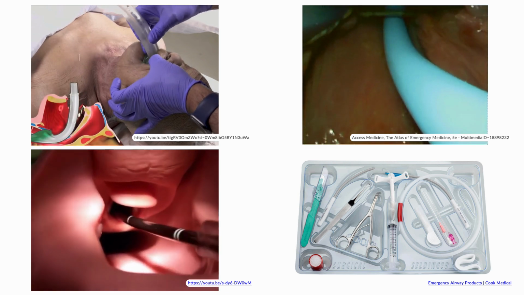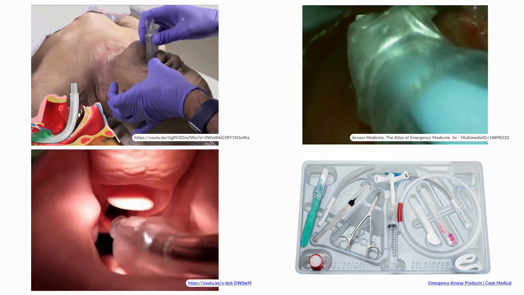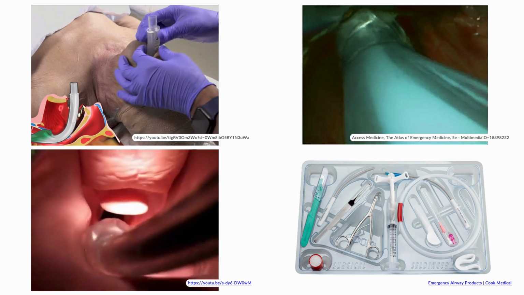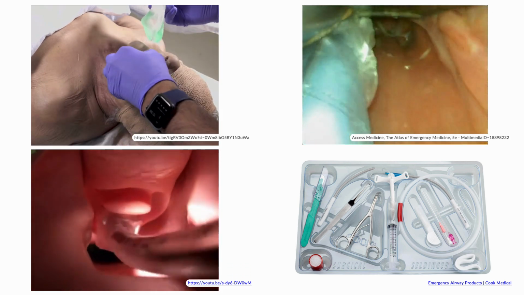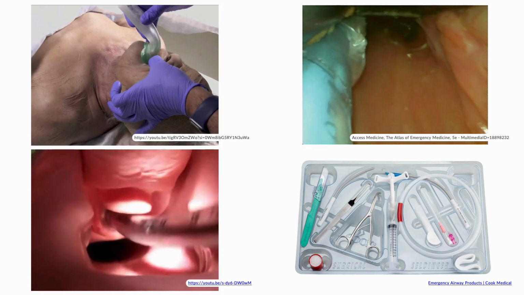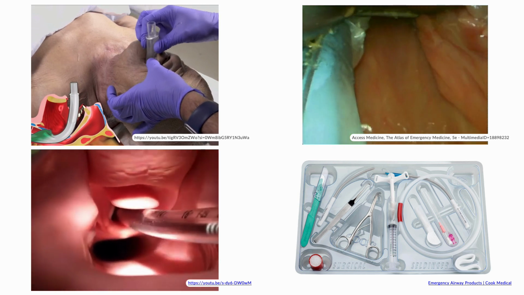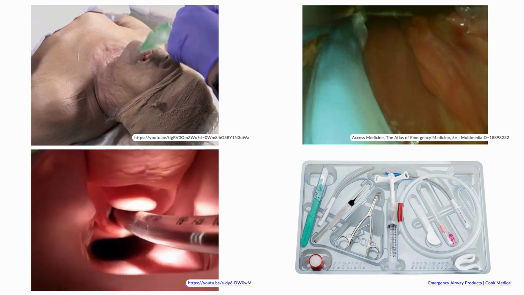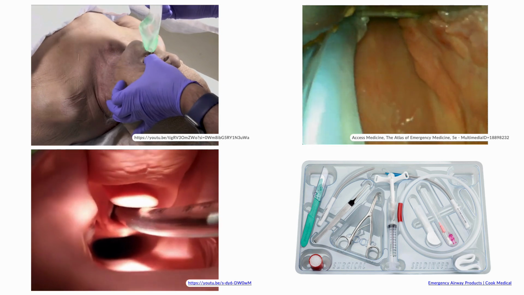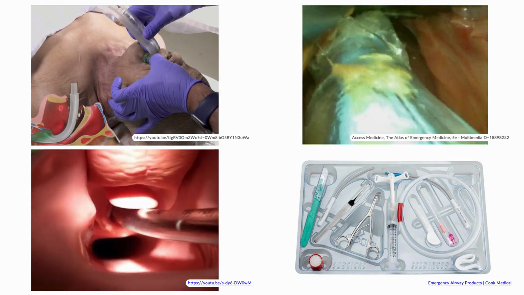Fiber optic scopes, seen in the bottom left, are great for awake or asleep intubation. Before starting, an endotracheal tube is loaded onto the bronchoscope before insertion. The scope is navigated to the trachea. Once in the trachea, the tube is advanced over the bronchoscope and into the trachea. The scope is then removed.